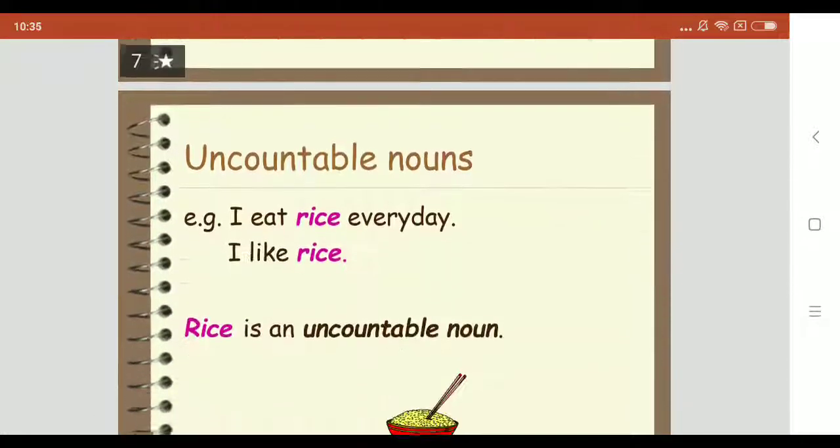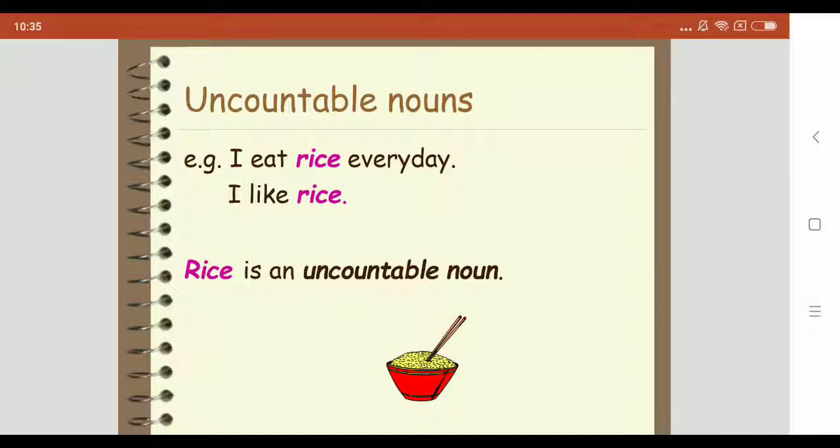Uncountable nouns. Uncountable nouns are for the things that we cannot count with numbers. They may be the names of abstract ideas or qualities, or of physical objects that are too small or too amorphous to be counted, for example, liquids, powders, gases. Uncountable nouns are used with a singular verb. They usually don't have a plural form. For example, tea, sugar, water, air, rice, knowledge, beauty, anger, fear, love, money, research, safety, and other words.